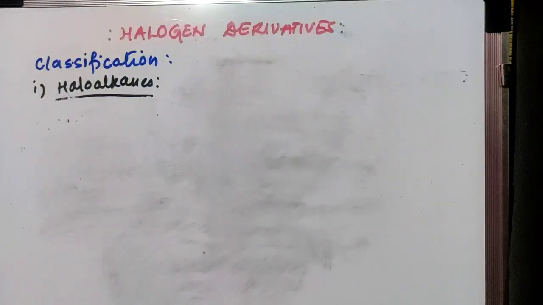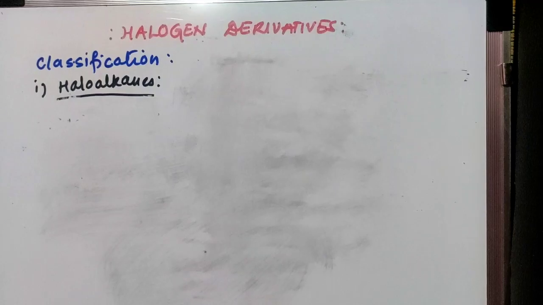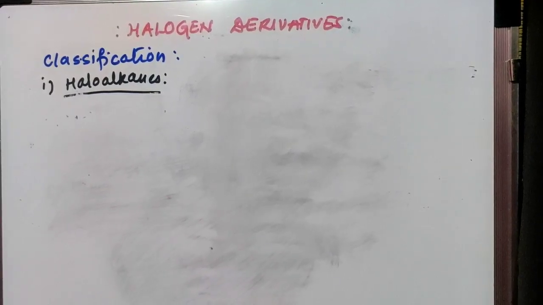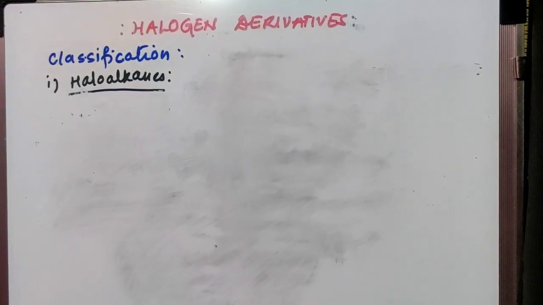Hello students, this is Ms. Thando Reses. Today we are going to start with the topic halogen derivatives of hydrocarbons from organic chemistry.